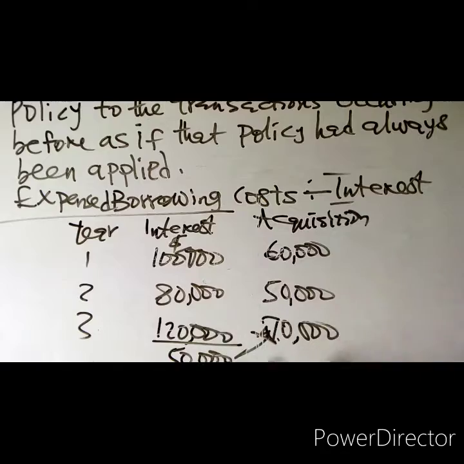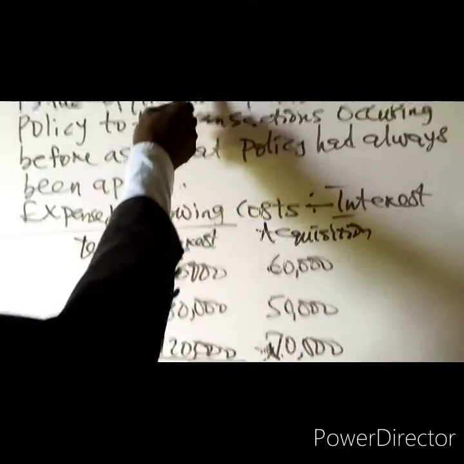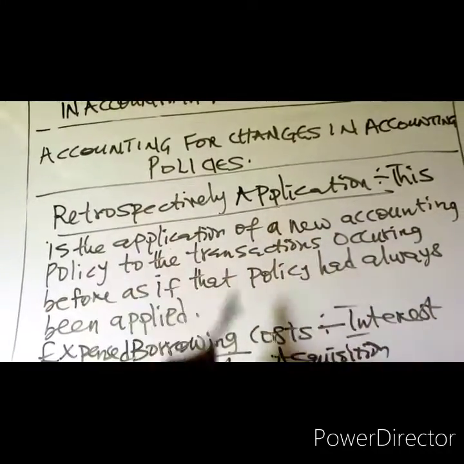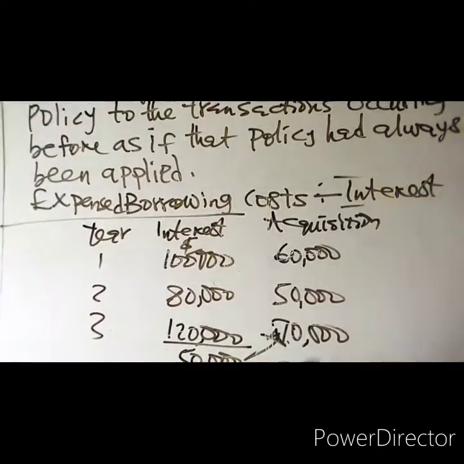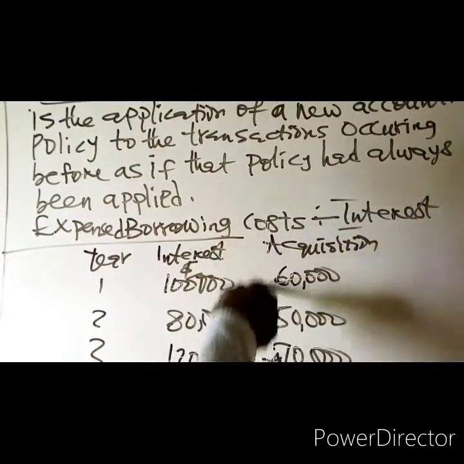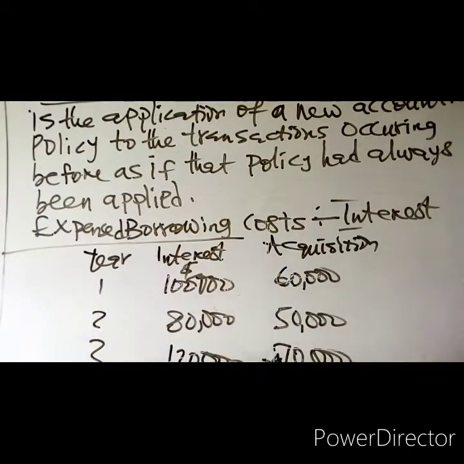So the standard, IAS 8, requires by retrospective application that you apply this new policy of capitalizing borrowing costs relating to acquisition of an asset from the beginning, from year 1, from the inception of that transaction, as if that is the way you have been doing it.